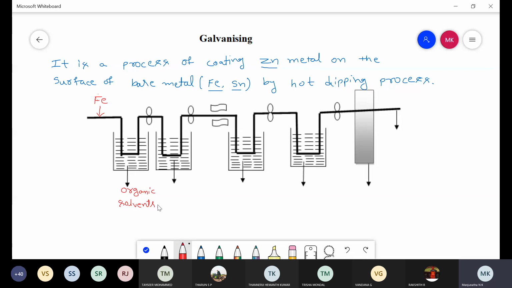After removing organic impurities, the same iron metal surface we need to treat with dilute sulfuric acid to remove inorganic impurities.